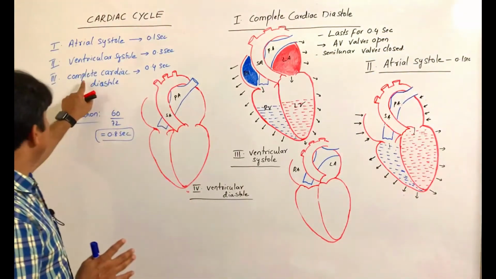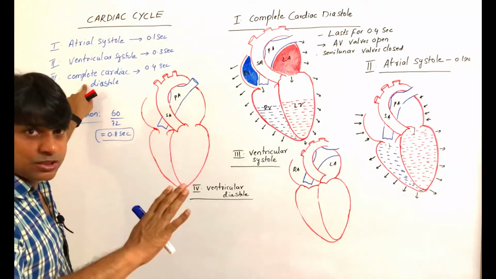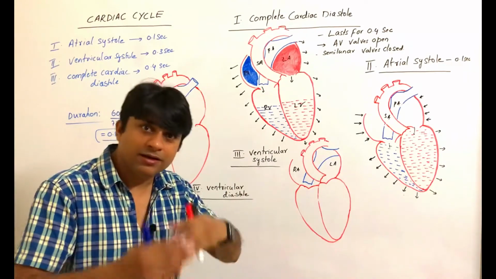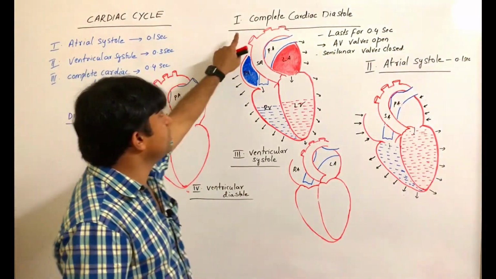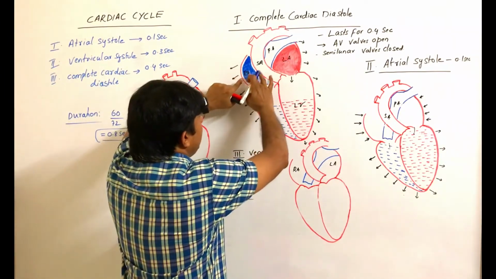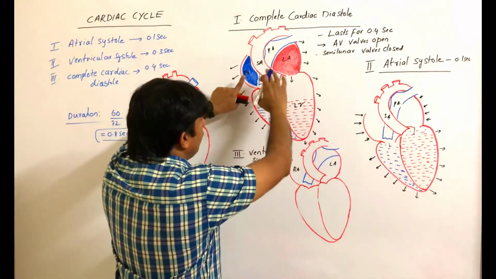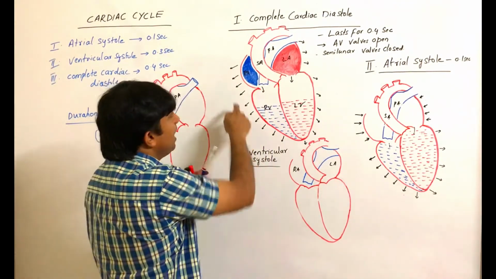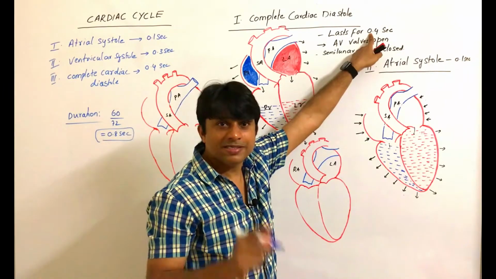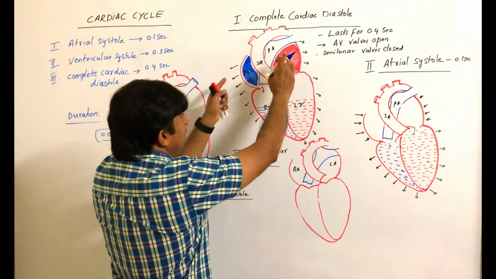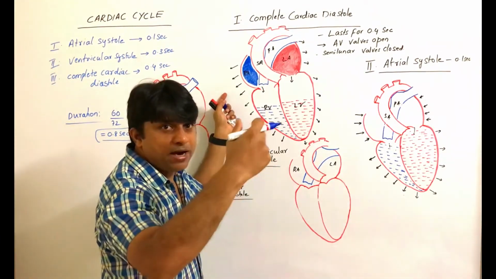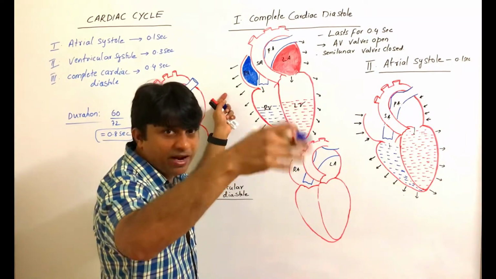Fine. So first I'll be starting with complete cardiac diastole. When all the chambers of the heart are relaxed, how the filling occurs will start from there. So the right atrium, left atrium, right ventricle, left ventricle, all four chambers are relaxed, and this complete cardiac diastole is for 0.4 seconds. When atria are relaxed, they continuously receive blood from all parts of the body as a reservoir. They keep on receiving blood every time.